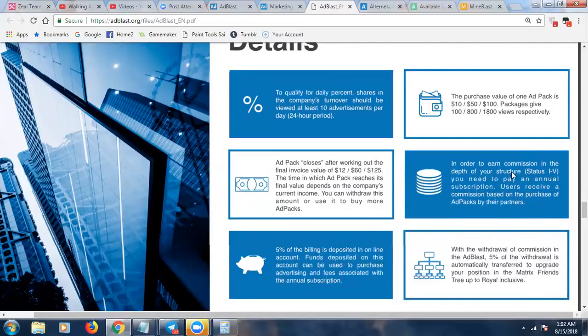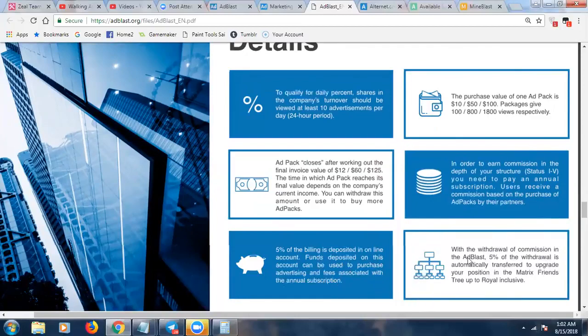Yeah, I just talked about this. You can earn bigger commissions if you increase and upgrade your status level. 5% of the billing is deposited in an online account. Funds from this account can be used to purchase advertising and fees associated with your subscription. Again, very familiar if you've done any model like this.